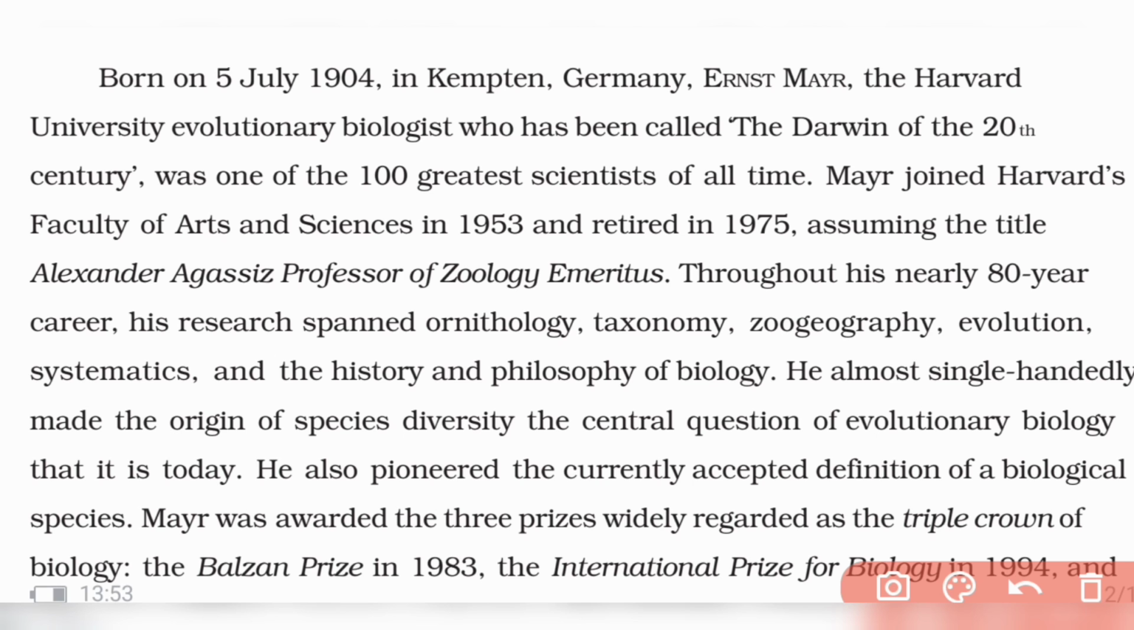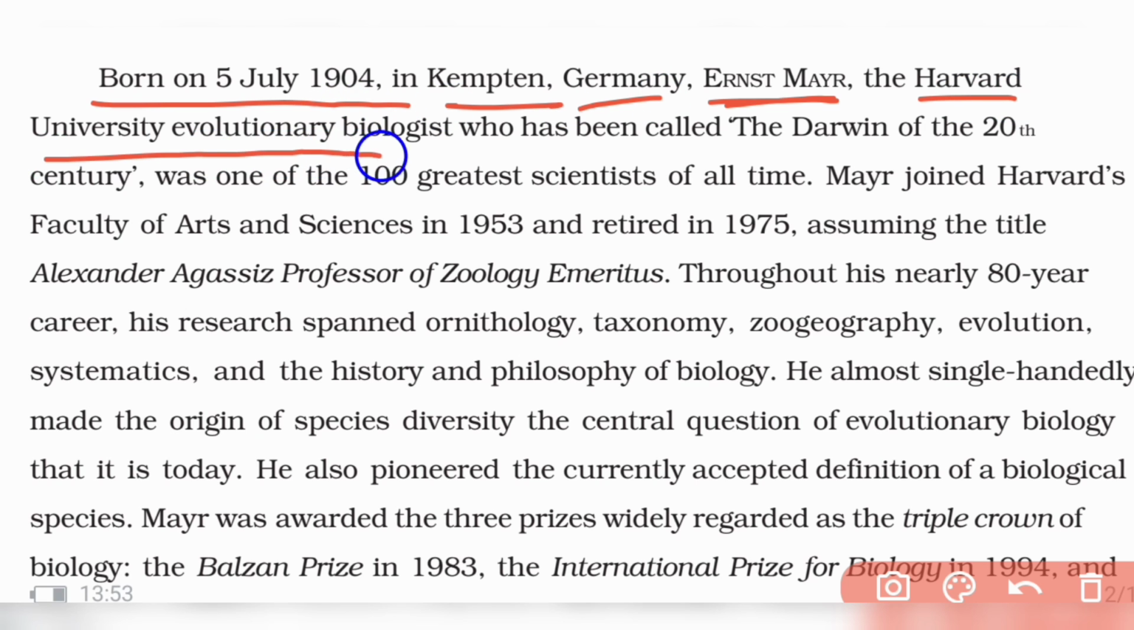So you're going to study about whom? Ernest Mayr. Ernest Mayr was born on 5th July 1904 in Kempten, Germany, and he was a Harvard University evolutionary biologist. An evolutionary biologist is a person who studies the evolutionary relationships of organisms, and he was called the Darwin of the 20th century. Darwin was a very great personality who gave many theories, right? So in the 20th century, the Darwin was Ernest Mayr. He's the 20th century evolutionary biologist.